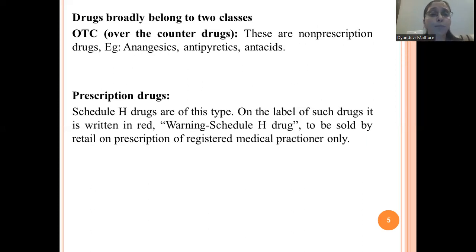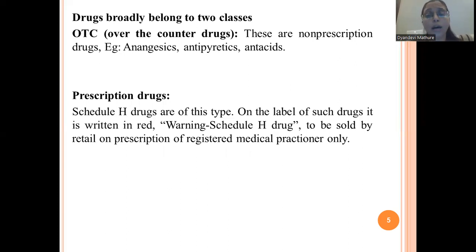Now, drugs broadly belong to two different types. The first type is OTC drugs, called over the counter drugs, and the second is prescription drugs. What are over the counter drugs? These are non-prescription drugs. Many a time, if we have a small headache or body ache, we go directly to the medical shop, to the chemist or druggist or pharmacist, and ask him about the medication.